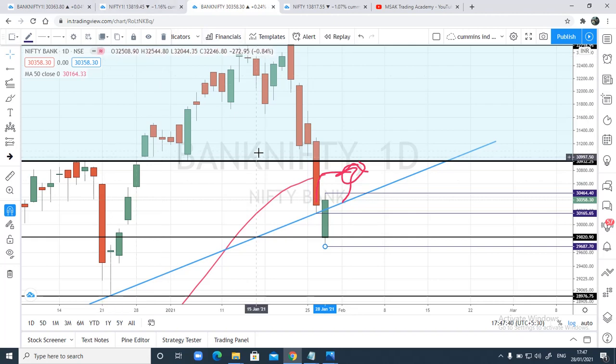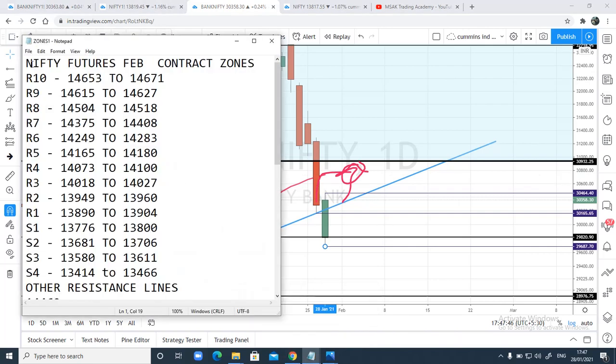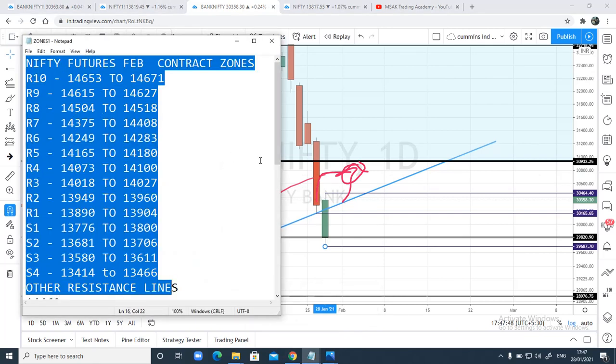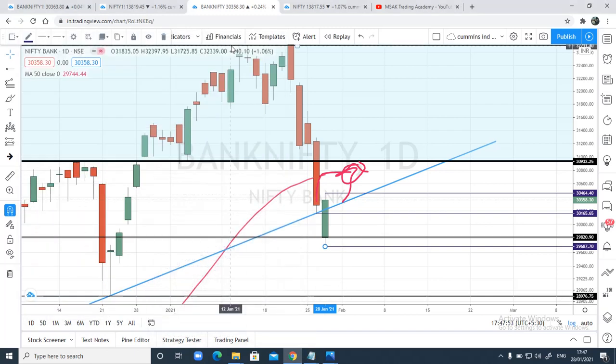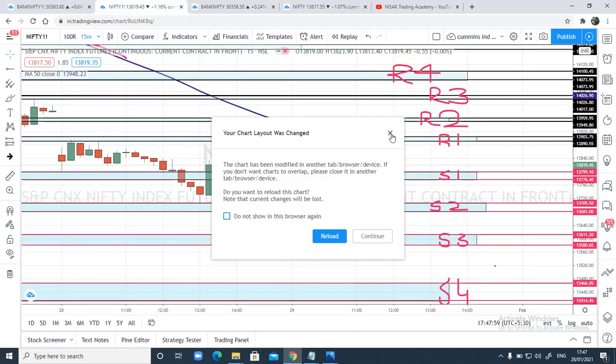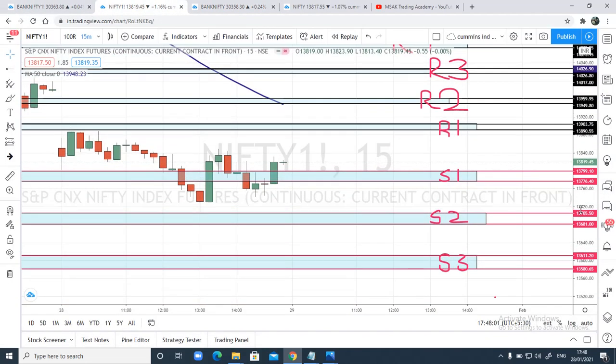Now let's go back and check out what our exact trading plan is on the Nifty and Bank Nifty future chart. Guys, these are the zones that I'll be updating in the description box. You can use the same zones to trade. I've been using these zones for a long time now. It works wonderful. Now let's go back to Nifty and see what our trading plan will be.